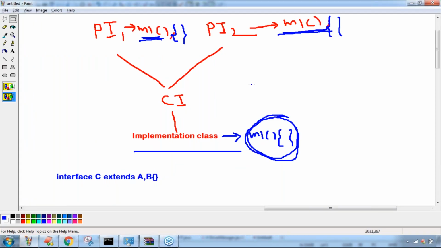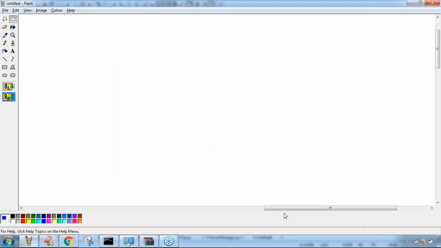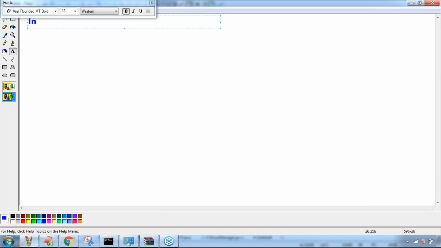Once we are seeing default methods inside an interface, then what is the difference between an interface and an abstract class? You may have bigger doubts. Remember, I'm taking an interface with default methods.